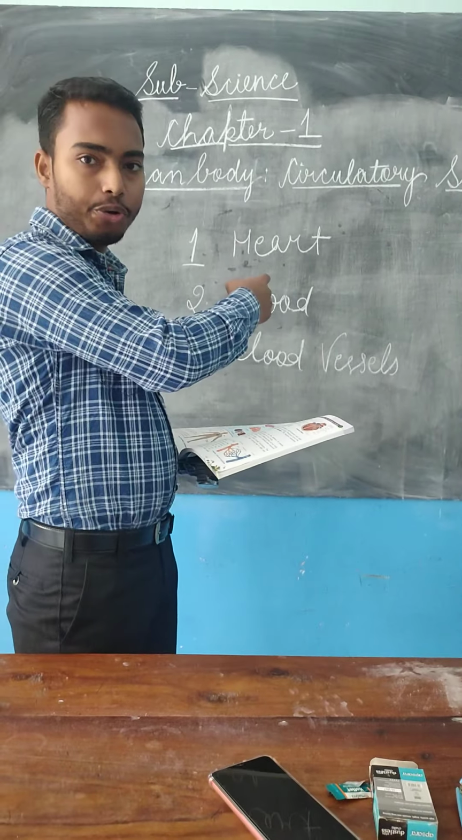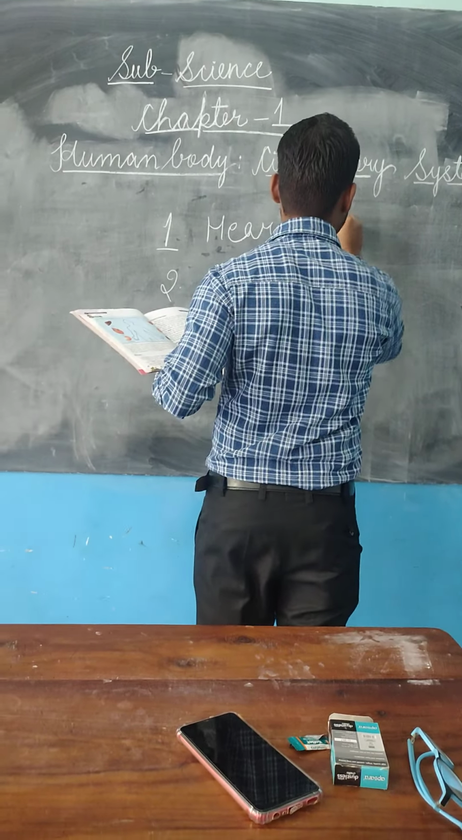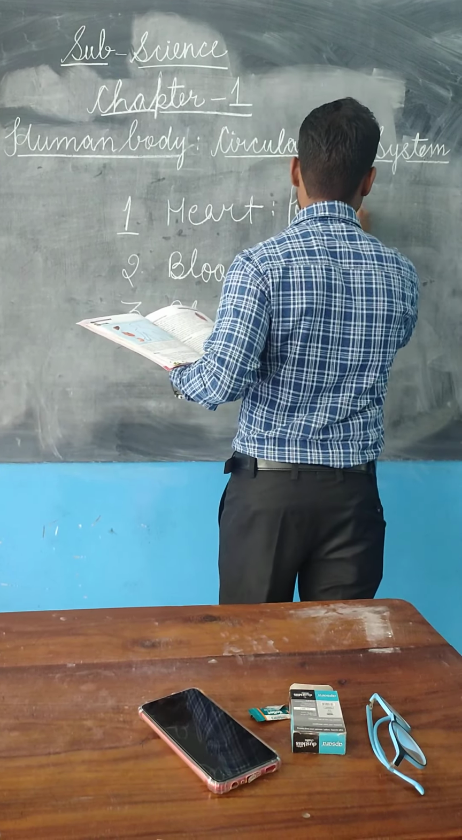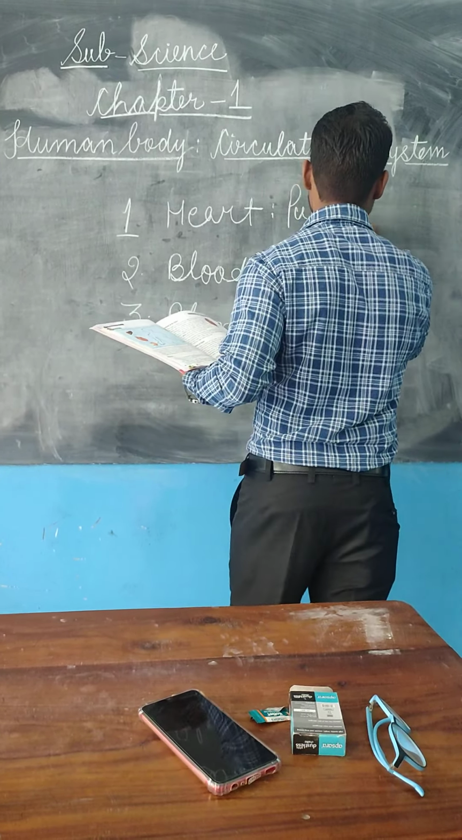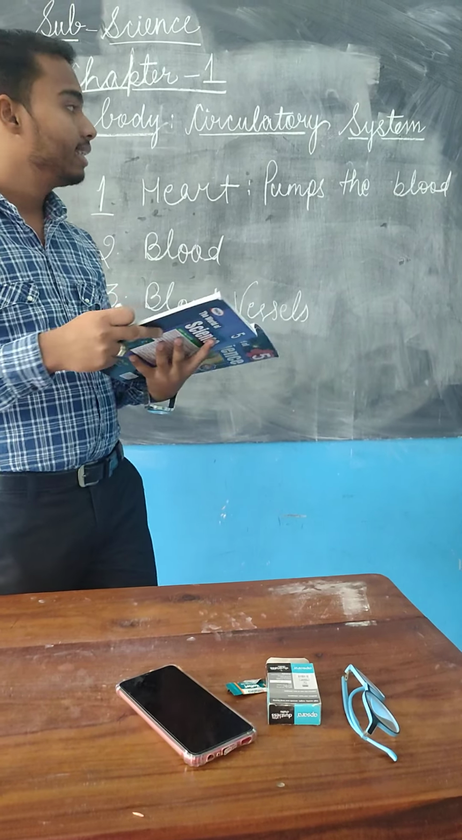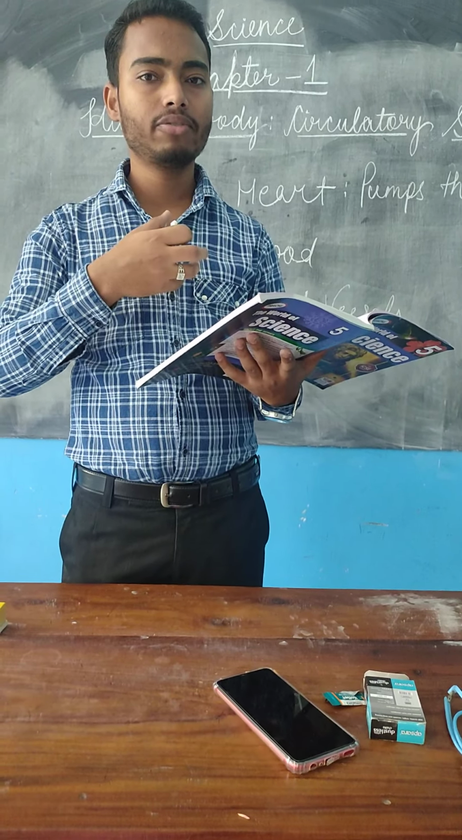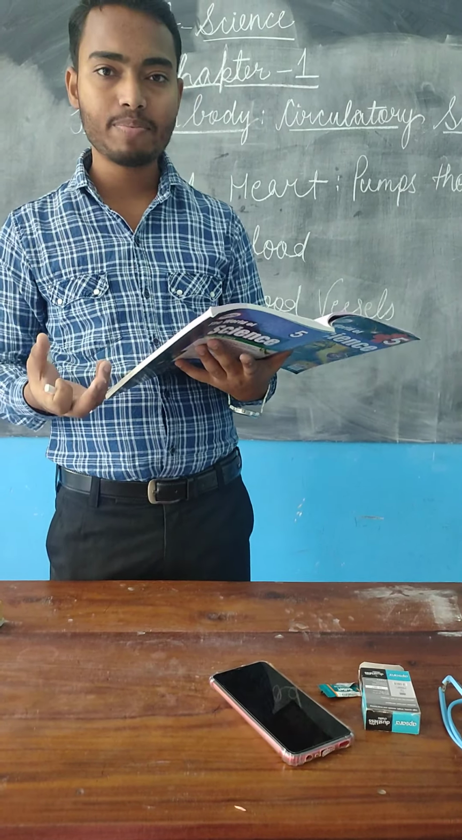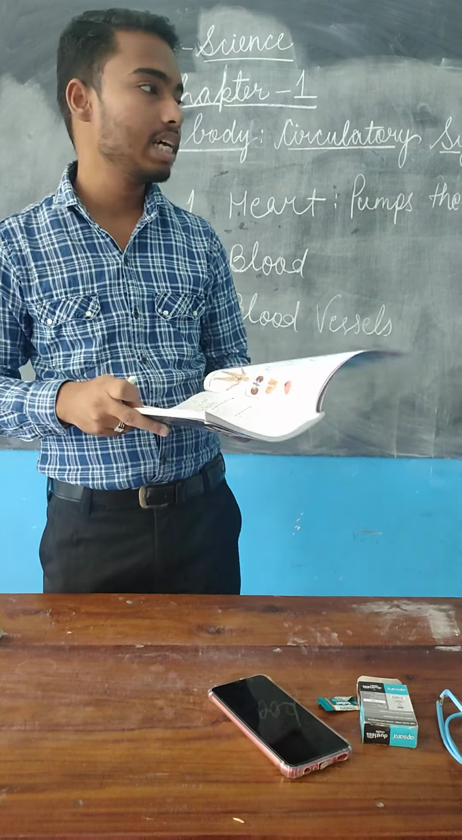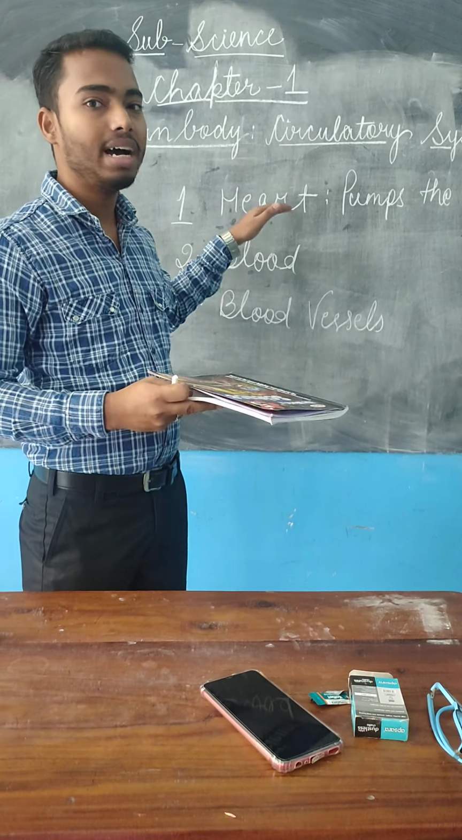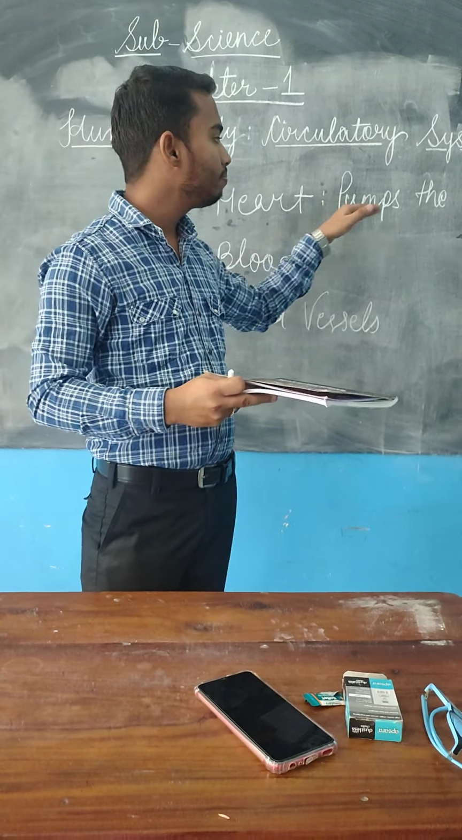Now what does heart do? Students, heart pumps the blood to the various parts of the body. Alright, see, blood cannot just simply get transferred from our heart from one organ to the other. It needs pressure. Alright, so where is that pressure coming from? That pressure is coming from the heart. Heart pumps the blood to the different parts of the body, and now we have the blood.